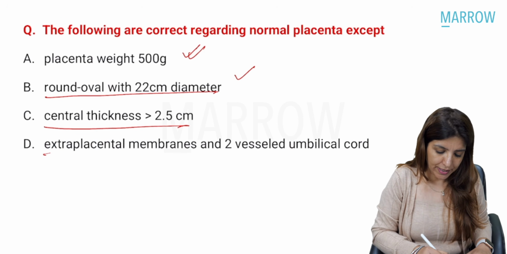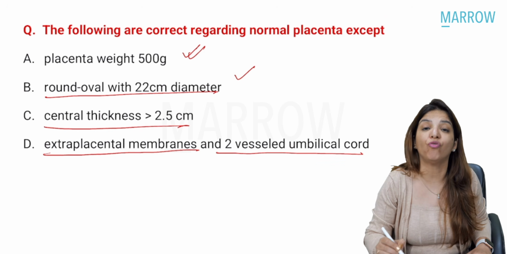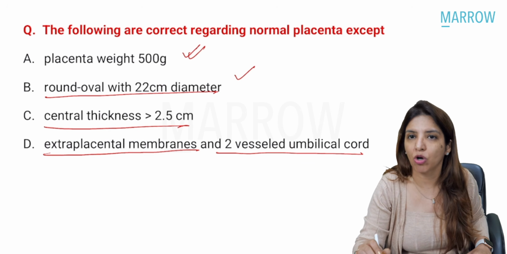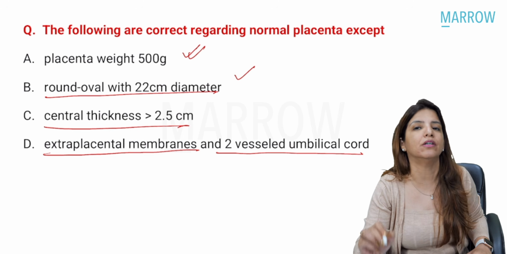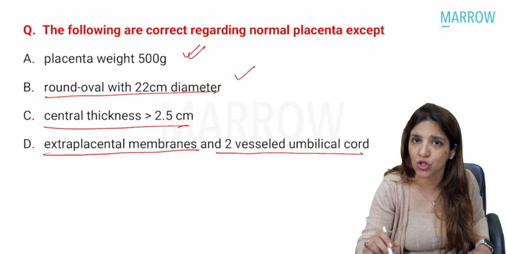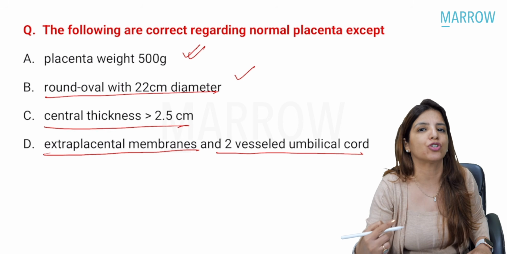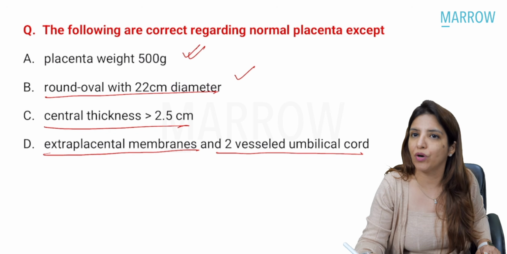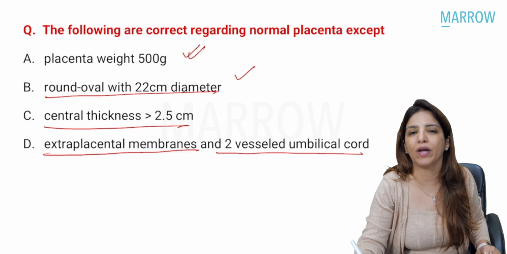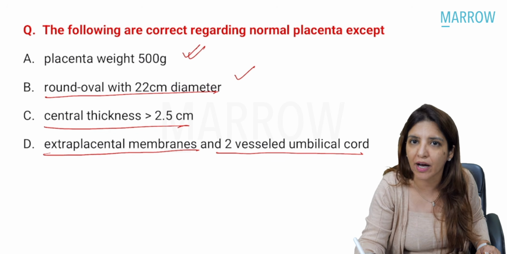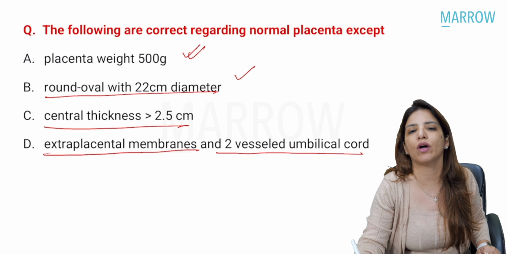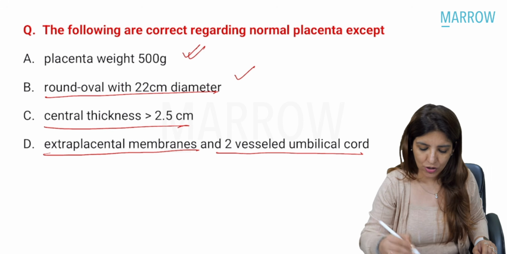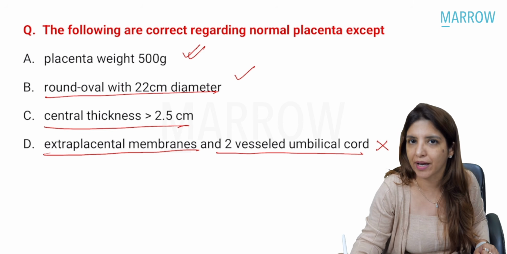Then it has extra placental membranes and a 2-vessel umbilical cord. That's an incorrect statement. In the video on umbilical cord and its anomalies, I have told you that in the early periods of gestation, there are 4 vessels present in the umbilical cord: right umbilical artery, right umbilical vein, left umbilical artery, left umbilical vein. And as the development progresses, it is the right umbilical vein which disappears, and the left umbilical vein is left behind. So when a baby is born, the umbilical cord has 3 vessels: the left and the right umbilical artery and the left umbilical vein. So this statement over here is incorrect, right?